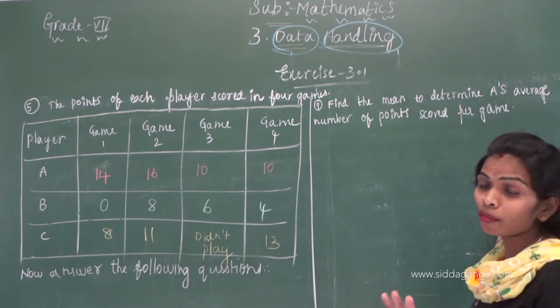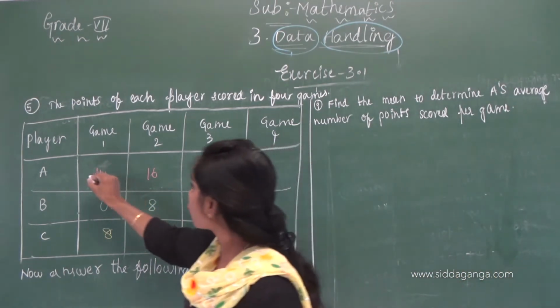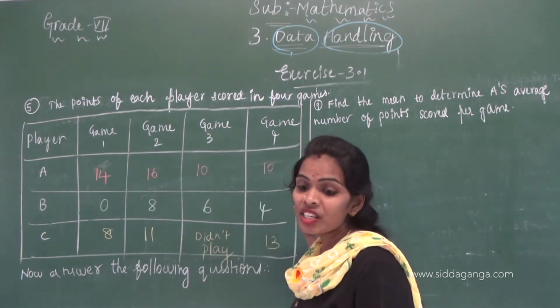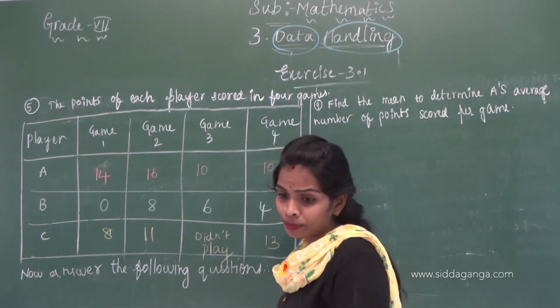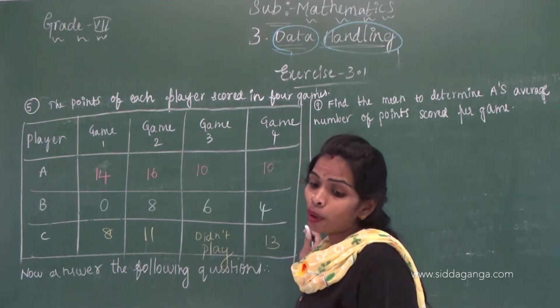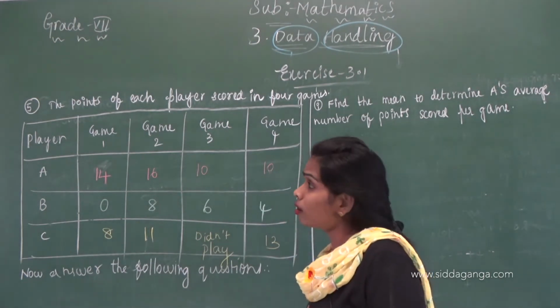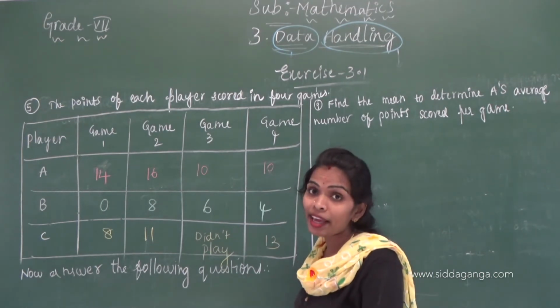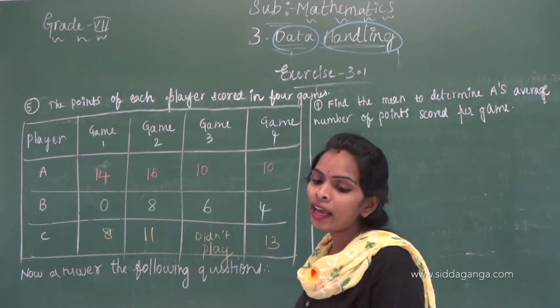We just have to find the mean of player A's performance. To take the average, average is nothing but arithmetic mean, correct? To take the average, we have to check the average of player A. We have to find the arithmetic mean.